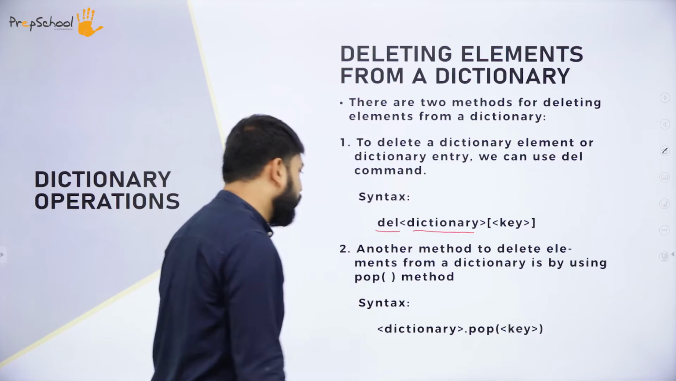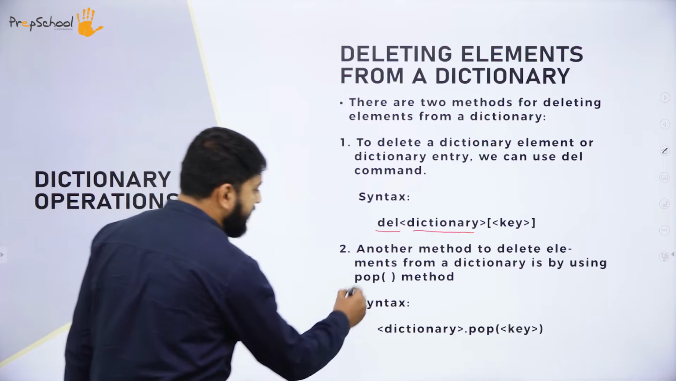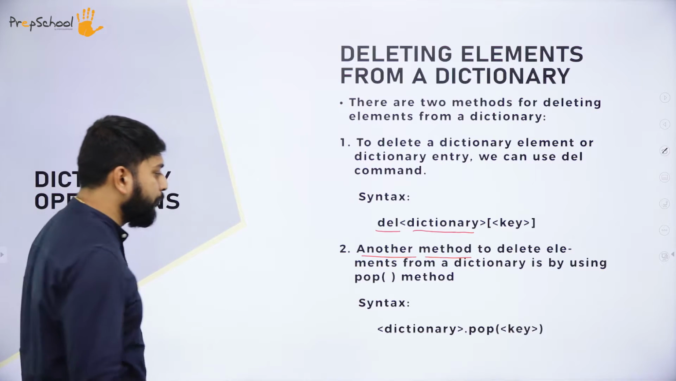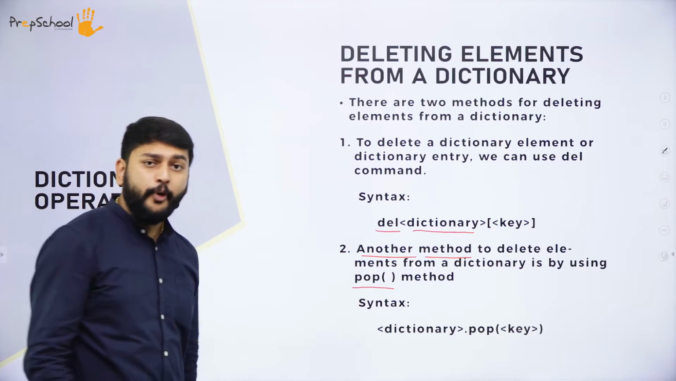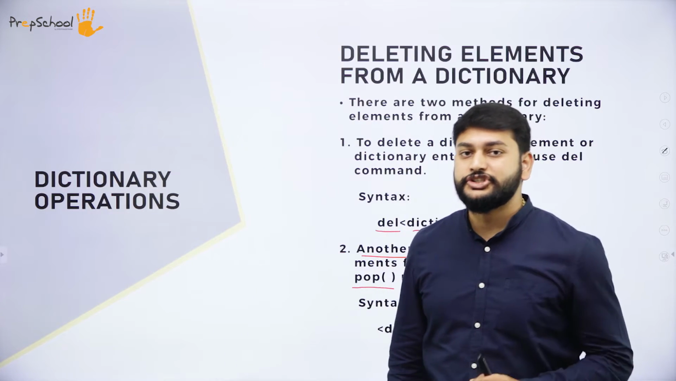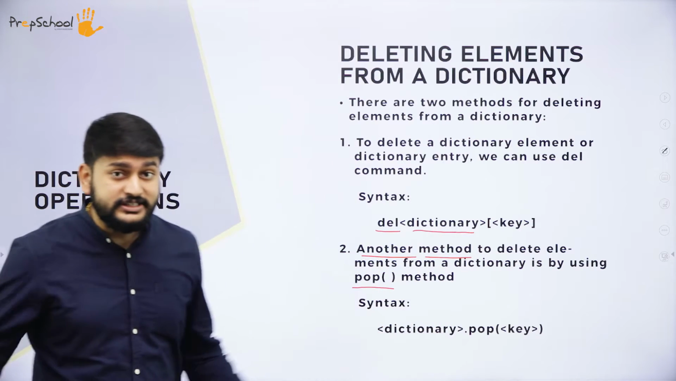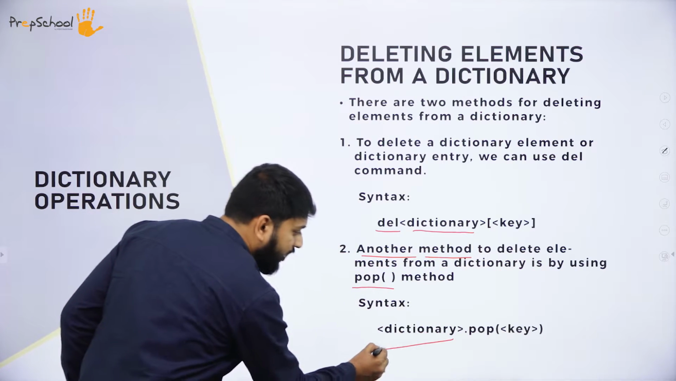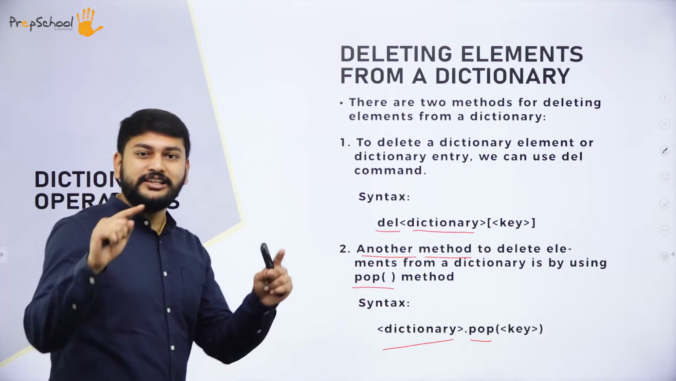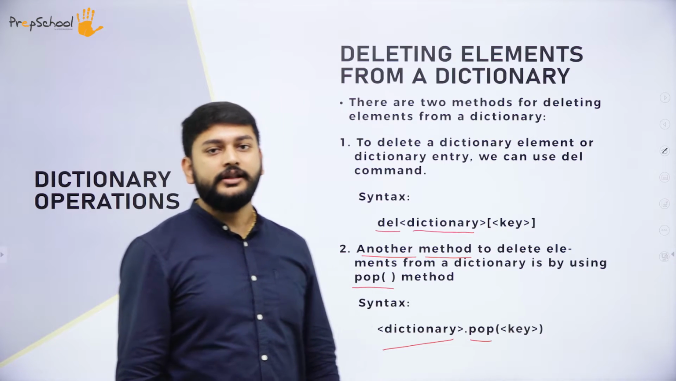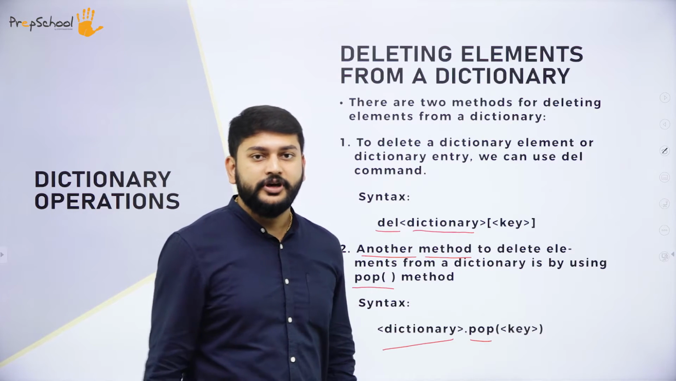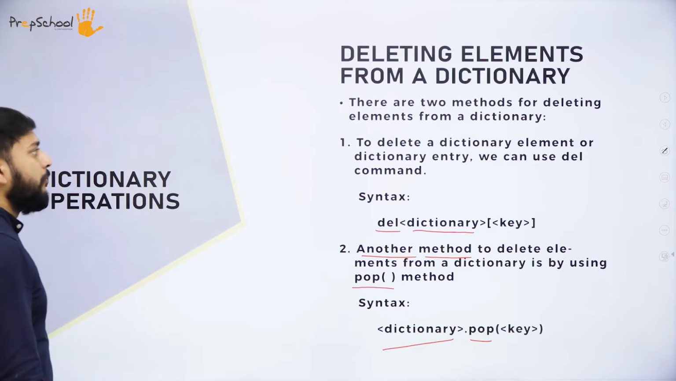And also I have one more function, my dear students. Please understand another method to delete the elements from the dictionary, by using pop. The pop method is also used to delete elements from the dictionary. What is the syntax for that? You will write the name of the dictionary dot, then the method pop, and inside pop you will mention the key. This function will also delete the element from the dictionary, my dear students.